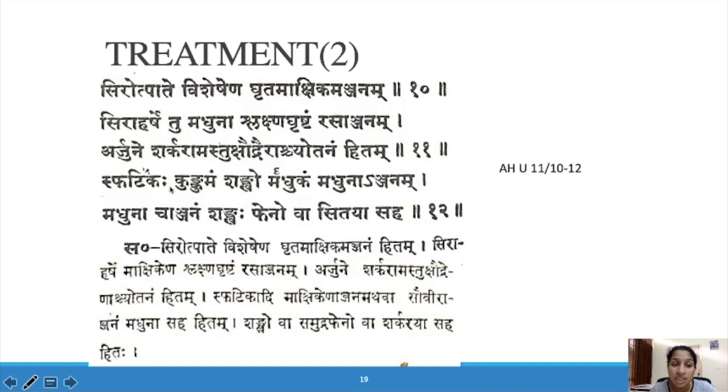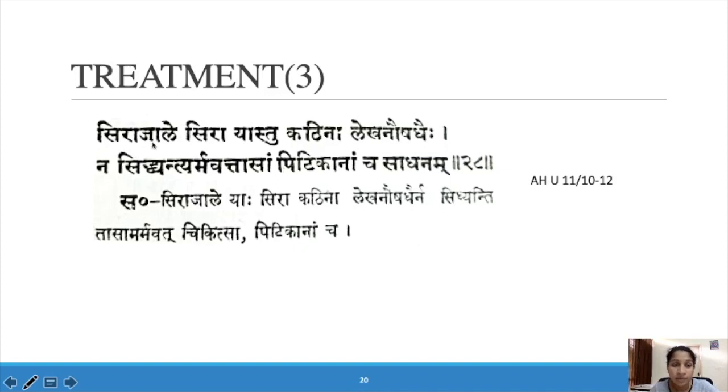And three Anjana yogas are mentioned. First one is Spadika, Kunguma, Shanga, Madhuka, plus Madhu can be given, or otherwise Anjanam. So Viryanjana plus Madhu can be given, or Shanga, Fena and Siddha can be given as Anjana yoga in Arjuna.